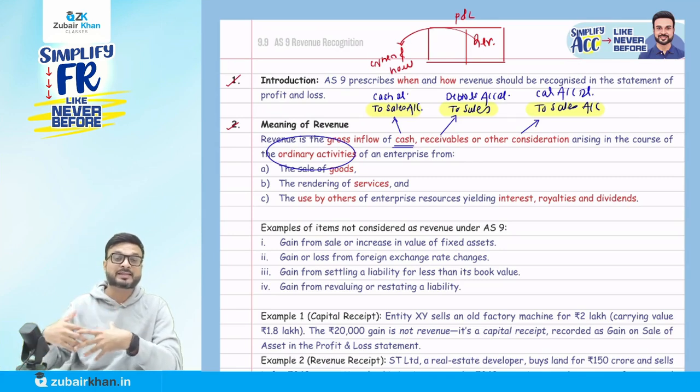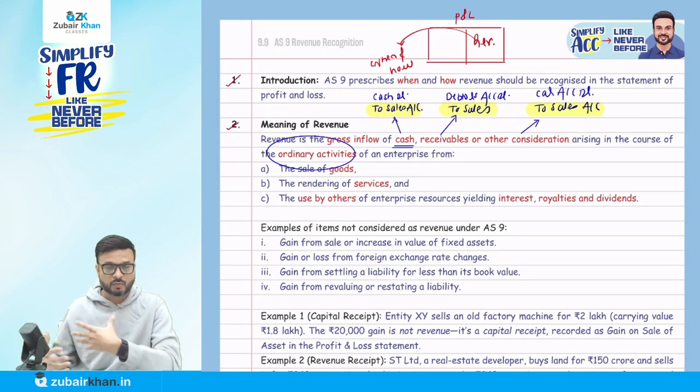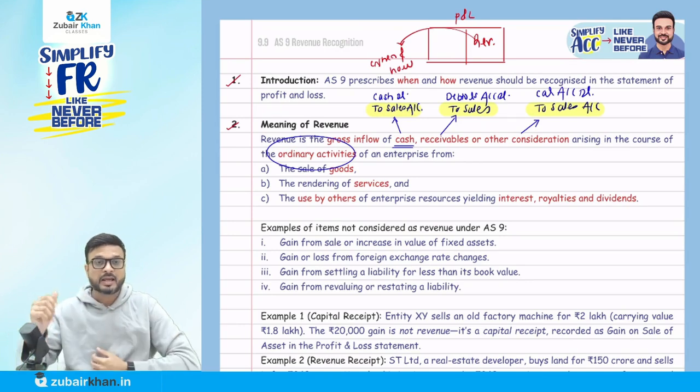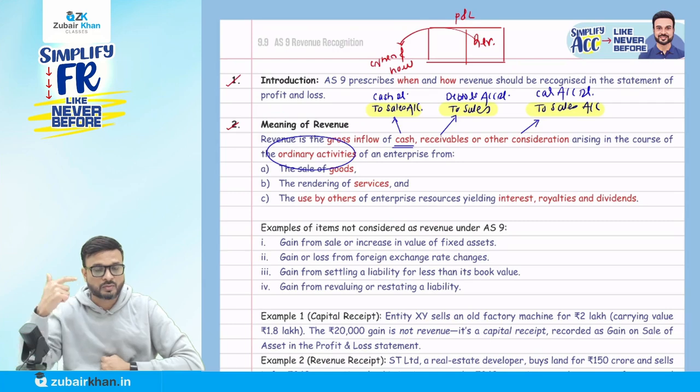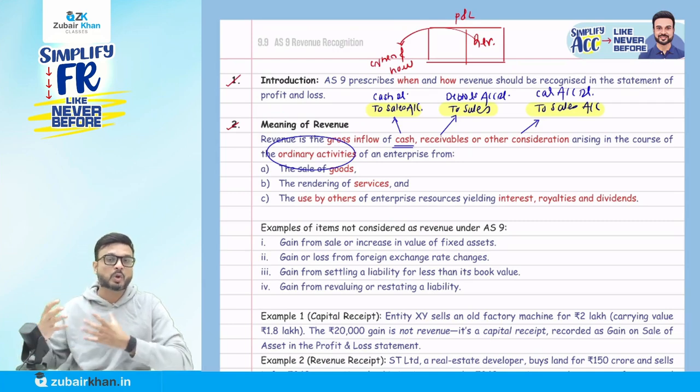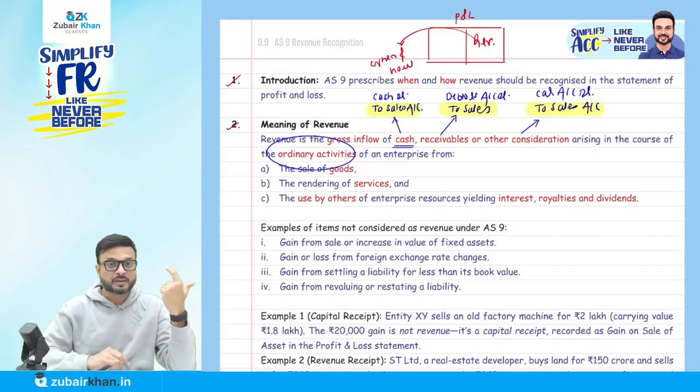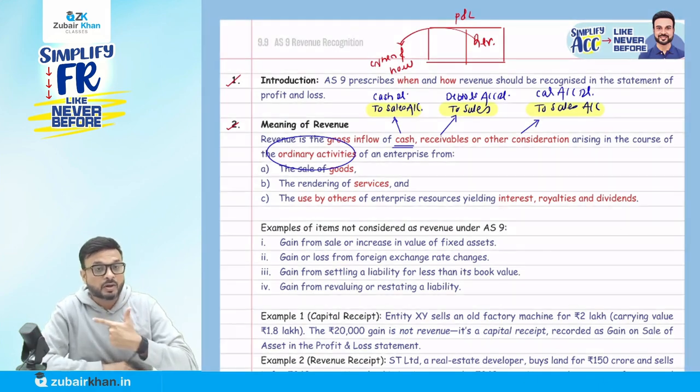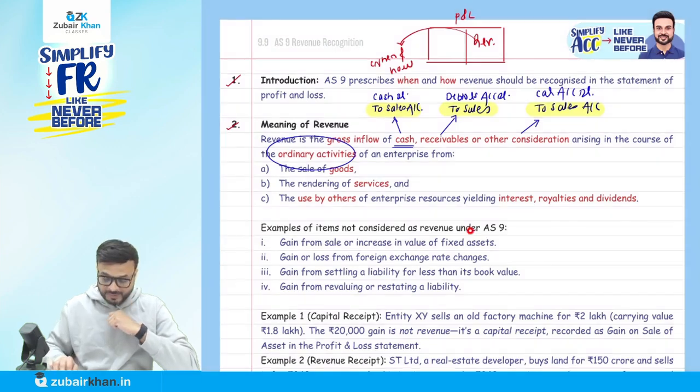What do you mean by sale of goods? How to do the recognition? What do you mean by rendering of services? And how to do the accounting of that? And we'll also discuss the income of interest, royalty, and dividend. I will come to all these A, B, C 3 points and discuss them in detail. But now, we will discuss something else first.